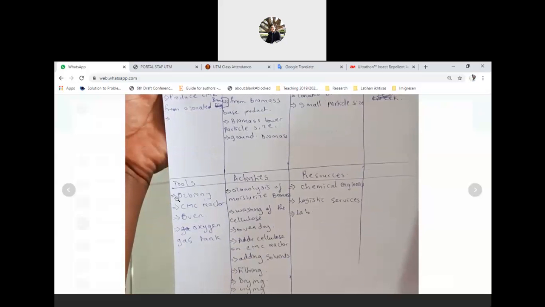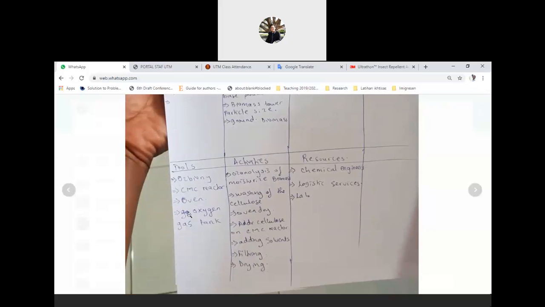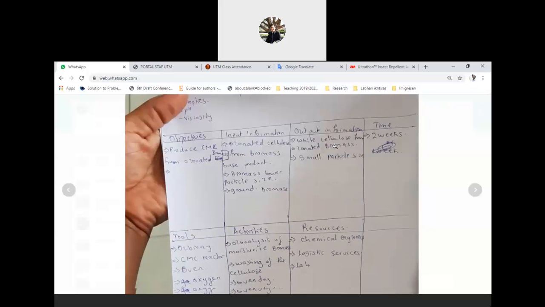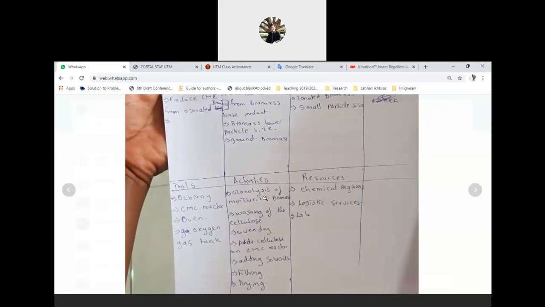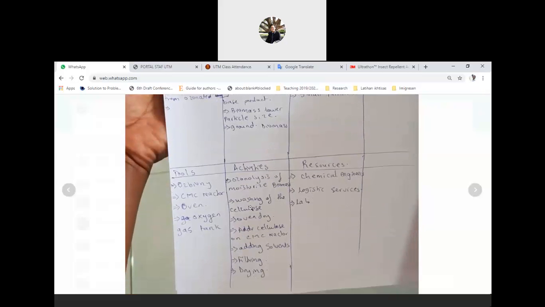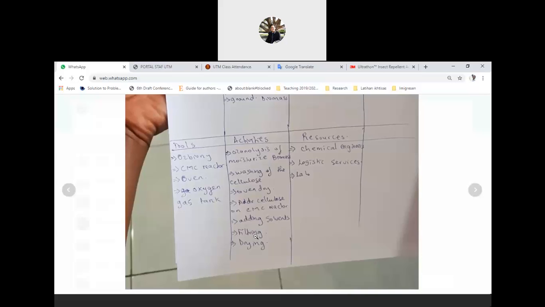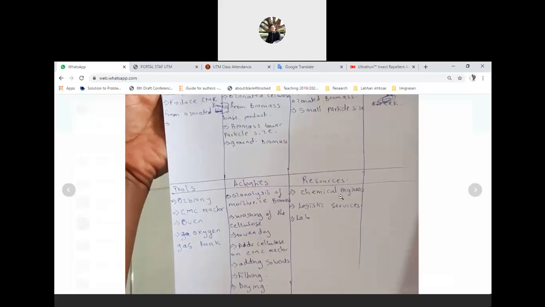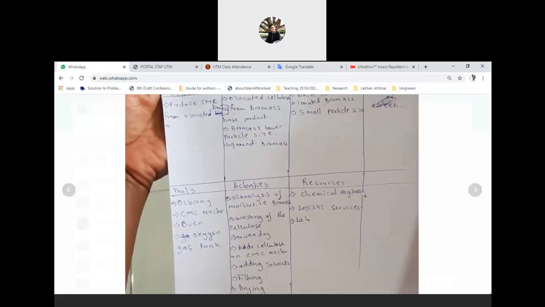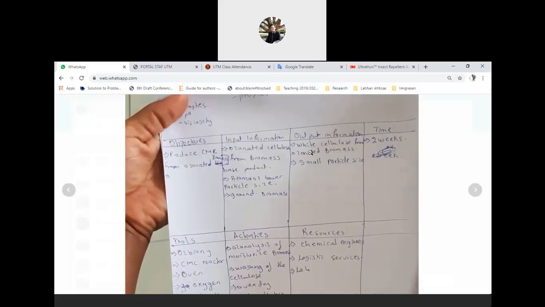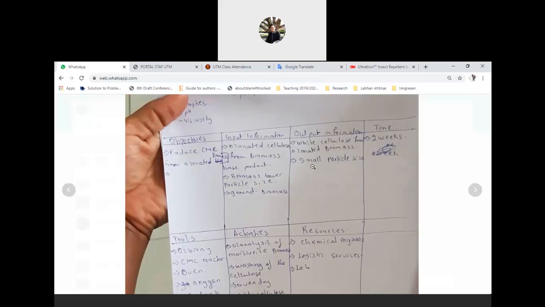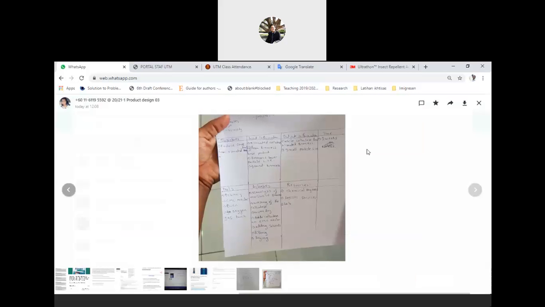I think our target is to produce CMC. Tools: Osbioni, which is the reactor, CMC reactor, oven, oxygen gas tank. For the output we need the high grade of CMC. This is the output information. Activities: ozonolysis or pretreatment of the biomass, washing of the cellulose, oven drying, filtering, drying. Resources: chemical engineers, yes, Michelle as a chemical engineer. Logistic services: lab. That's good. This is RAD 2, and this is the complete information we can get from Michelle. Thank you, Michelle. Good answer.